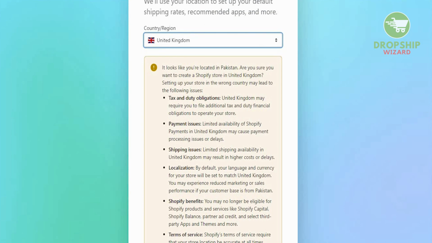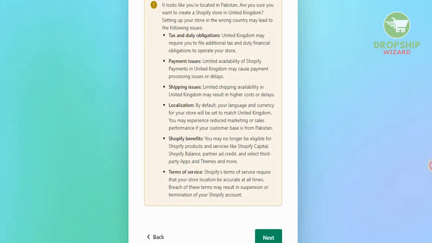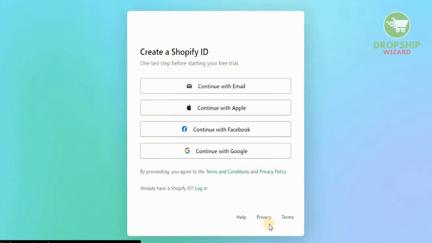Now once we select the United Kingdom, it's going to say that you're actually located in Pakistan, but do you want to make sure that you want to create a Shopify store in the UK? Because obviously you will have your tax and duty obligations, payment issues, shipping issues, localization, shop benefits, and terms of service. Now the main thing over here, guys, is for you to understand, and that's why I'm making this video, to give you an idea that you can actually start a dropshipping business in any country that you want, from any country that you're actually based in. And the way that you need to do it is very important, and that is what you need to understand.